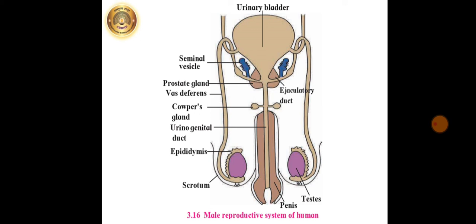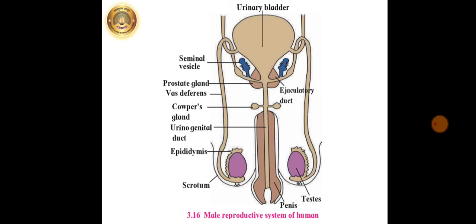The male reproductive system of humans consists of testes, various ducts and glands. Testes are present in the scrotum outside the abdominal cavity. Testes contain numerous seminiferous tubules. Germinal epithelium present in the tubules divides by meiosis to produce sperms. Those sperms are sent forward through various tubules.